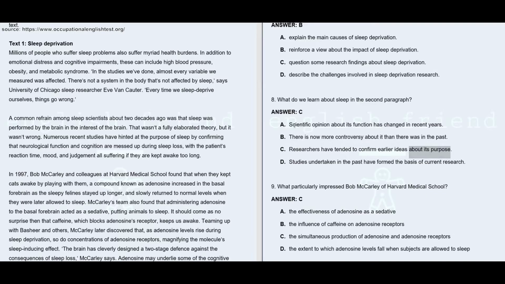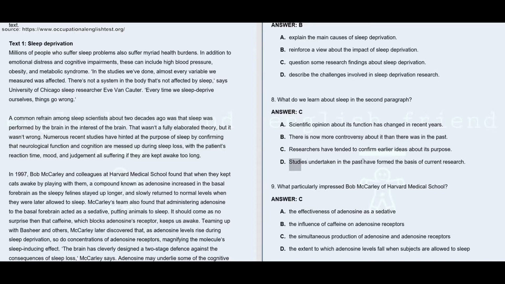So answer is C. Now option A says scientific opinion about its function has changed in recent years. No, that has not changed, because 2 decades back, sleep scientists thought that sleep was performed by the brain in the interest of the brain, and the same thing is actually getting confirmed by the numerous recent studies that have been conducted. So option A is wrong. Option B says there is now more controversy about it than there was in the past. There is no information regarding any controversy that occurred in the past or in the present. So that is not given clearly.